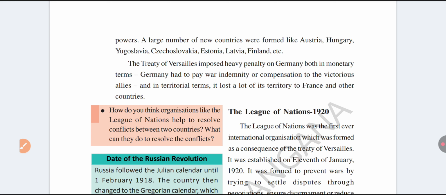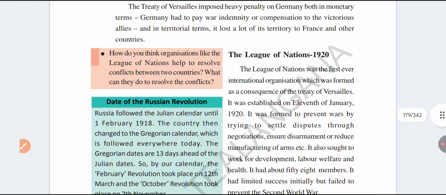So after the Treaty of Versailles, as a consequence of the Treaty of Versailles, another organization was formed.